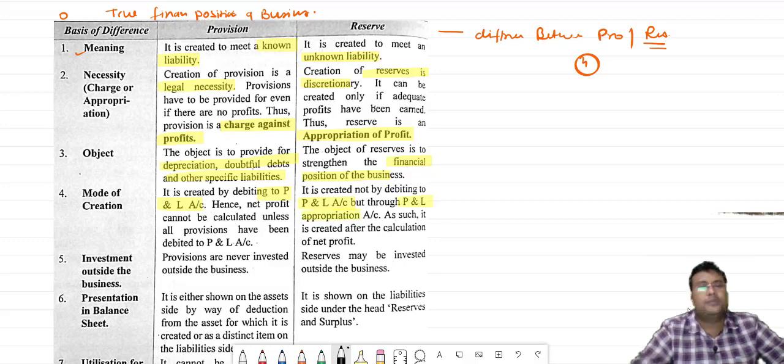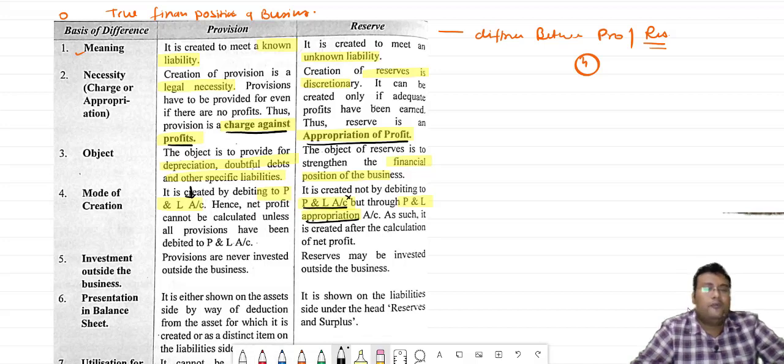It is created from the profit and loss appropriation account. And the reason is very simple. Provision is a charge against profit, so it will be debited in the profit and loss account directly. And the reserves are an appropriation of profit. That's why instead of being created from the profit and loss account, it is created from the profit and loss appropriation account.